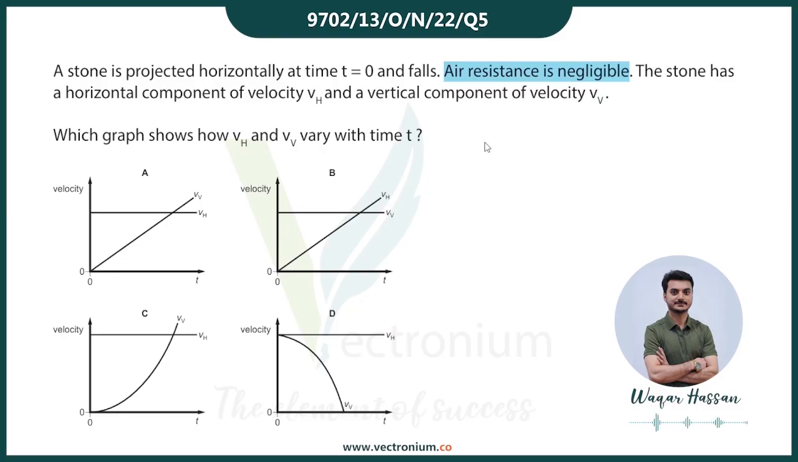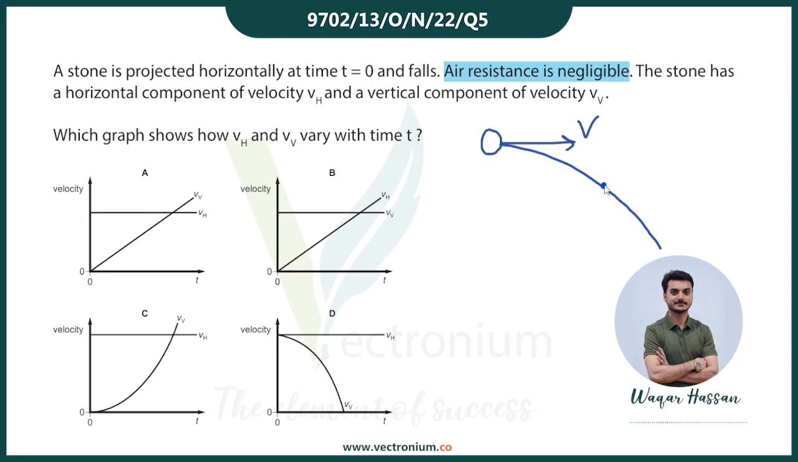Okay everyone, so in the statement he says कि आपके पास एक stone है जिसको आपने horizontally project किया है. Let's say for example with velocity v, right? And then he says it falls. So because it's a projectile, therefore the shape of the path will be a parabola like this.